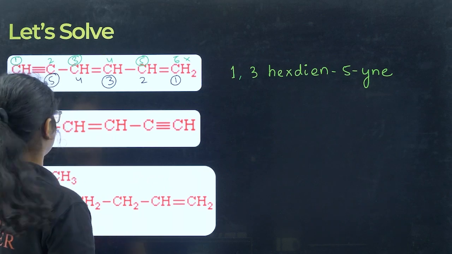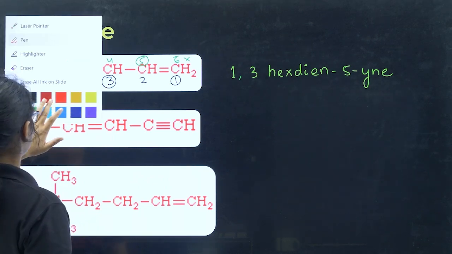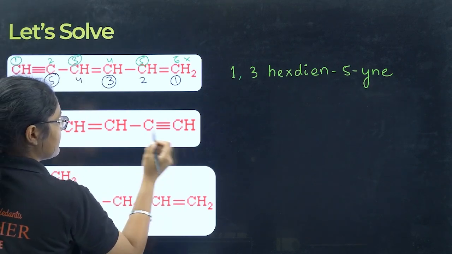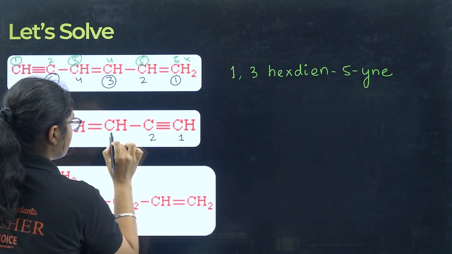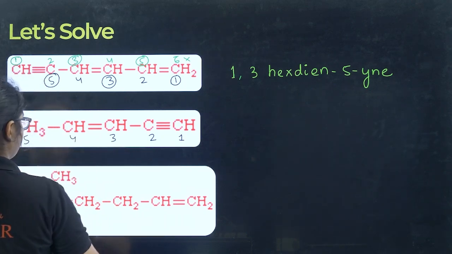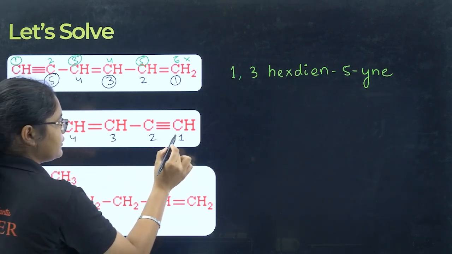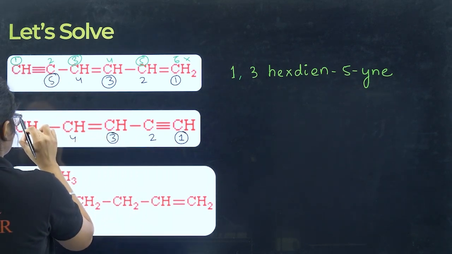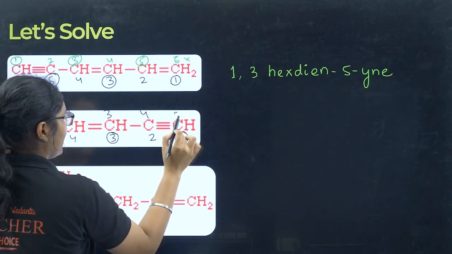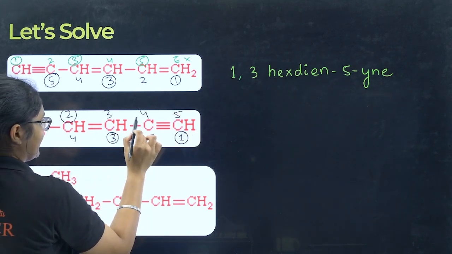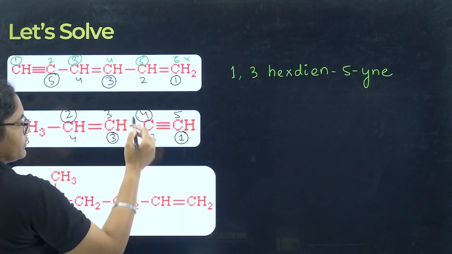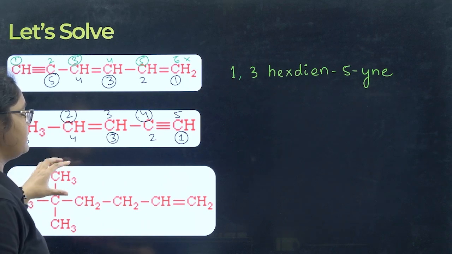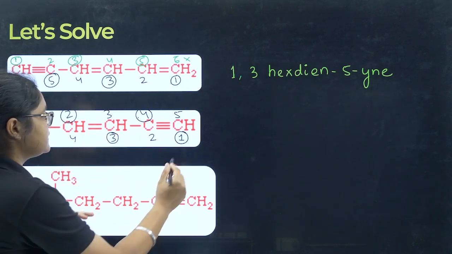Now see this one, this is very important. Let me take black color here. If I number from this side, I am getting 1, 2, 3, 4 and 5. So my bonds are present on first carbon and on third carbon, 1 and 3. Now if I number it from this side, 1, 2, 3, 4 and 5, the bonds are present on second and fourth carbon. So second and fourth are more than 1 and 3. Our first priority should be to number it in such a way that the bonds get the least numbers. So this is the correct numbering.